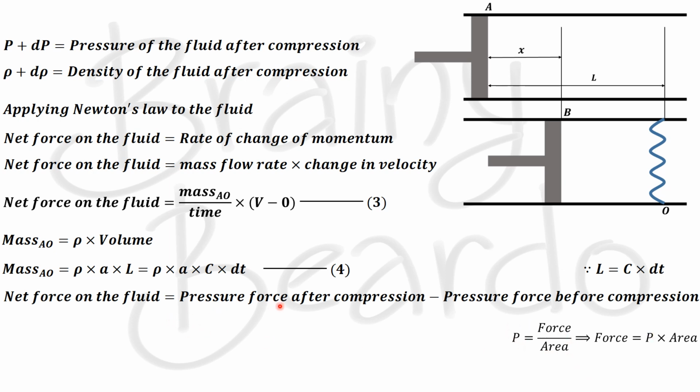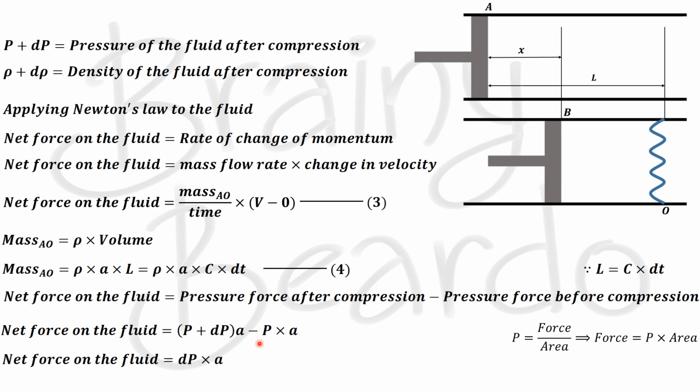So the pressure force after compression is P plus dP into A, minus the initial pressure P into A. When you simplify this equation, the net force acting on the fluid is dP into A, and we will call it equation number 5.